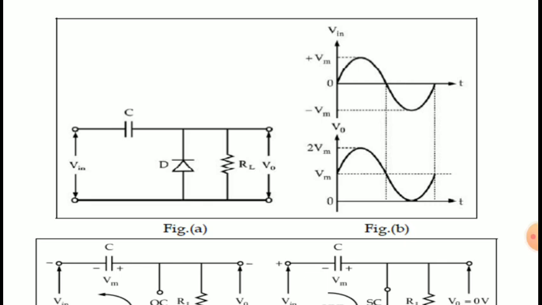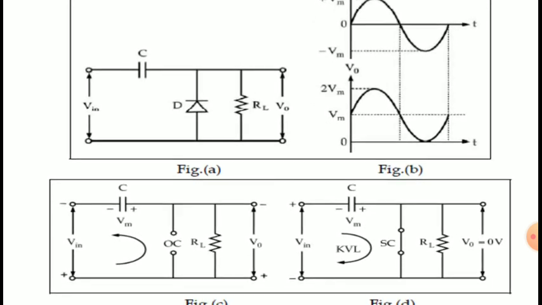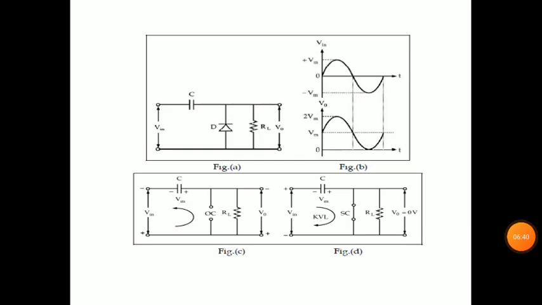During the positive half cycle, the positive is applied to the P terminal of the diode, and the negative is applied to the N terminal of the diode, right?